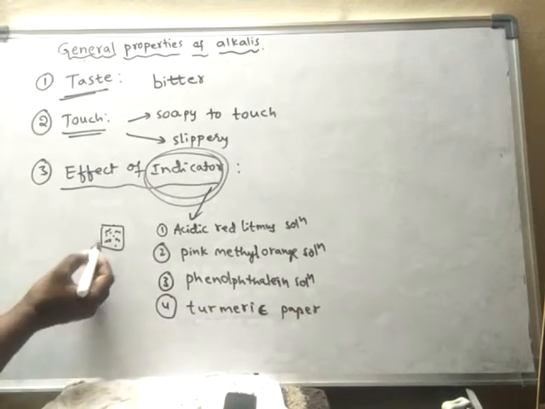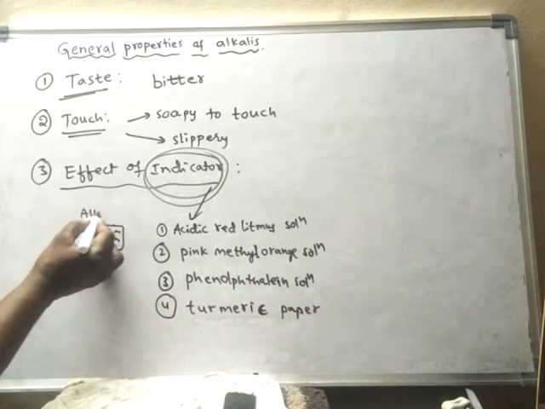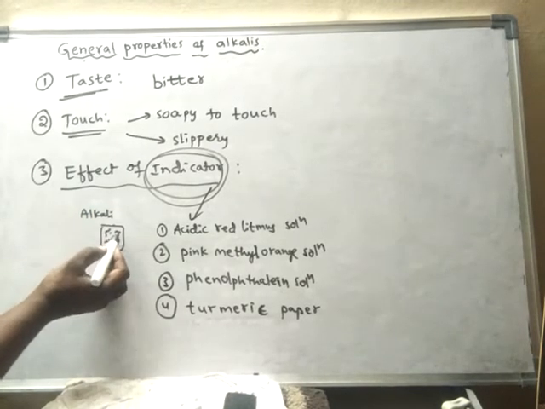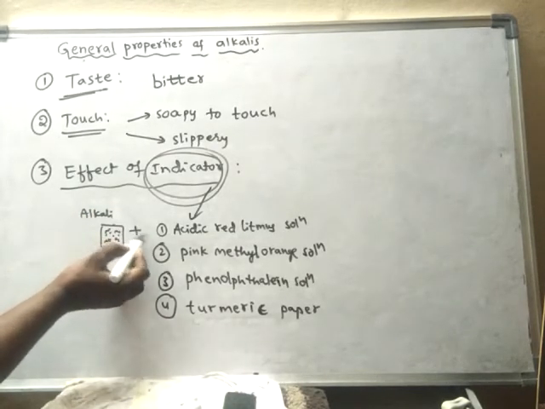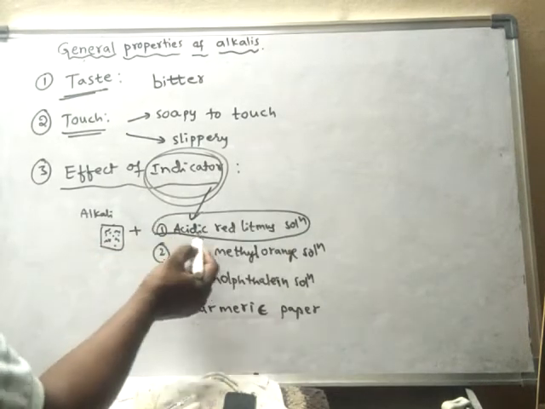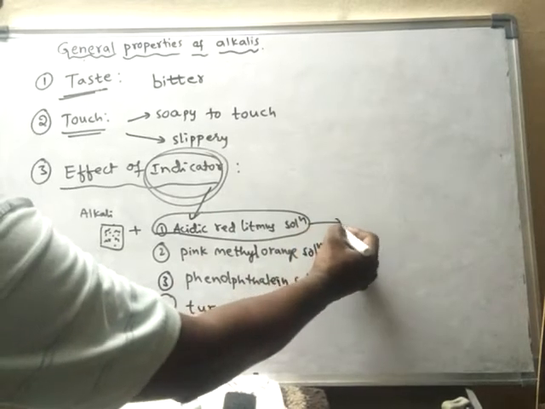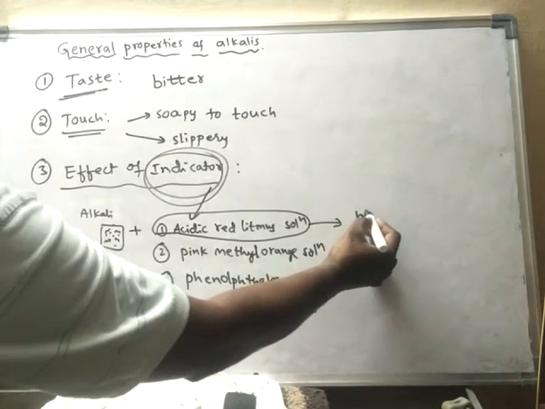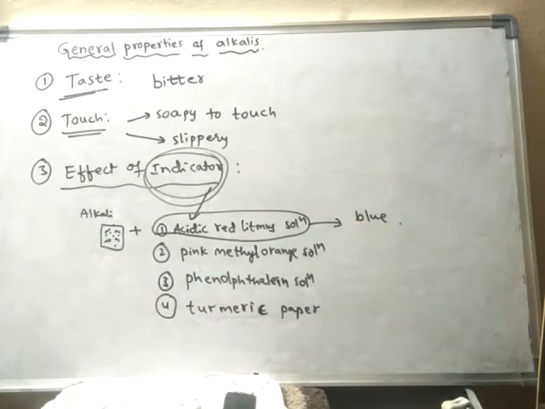Suppose it is an alkali. What happens when this alkali is made to react with this indicator? The color of the indicator will turn blue.